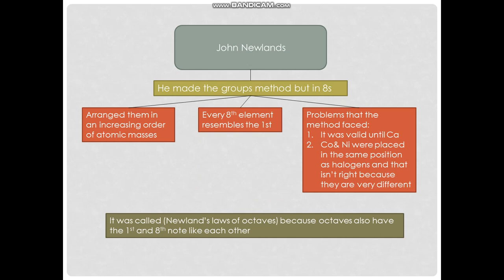And number 2, every 8th element resembles the first. Every 8th element of the group resembles the first element, or is just like it. And third, the problems the method faced: it was invalid after the Ca element. So basically it reached a certain element, and it was invalid. You cannot use that method anymore.